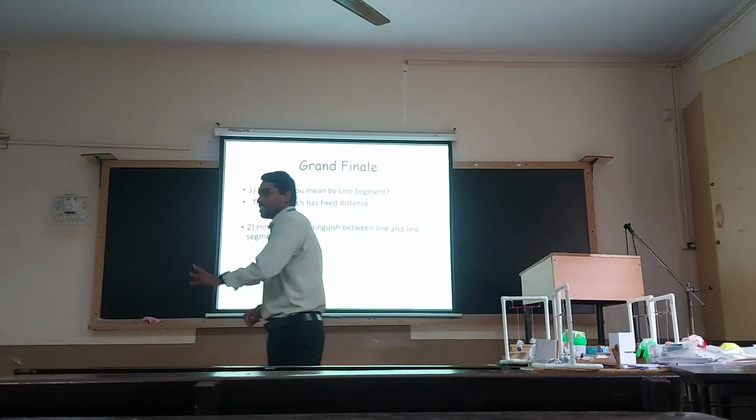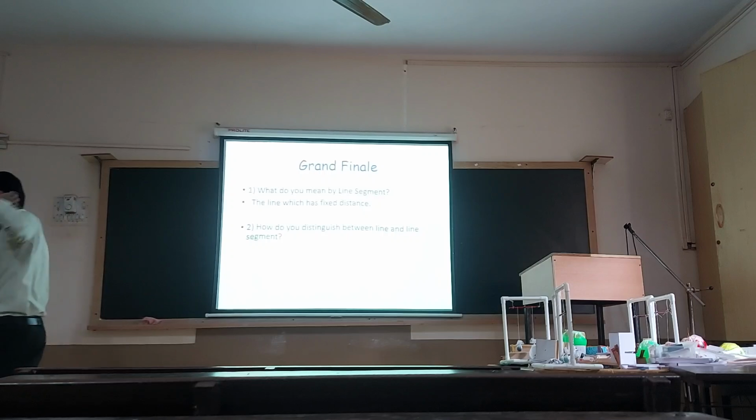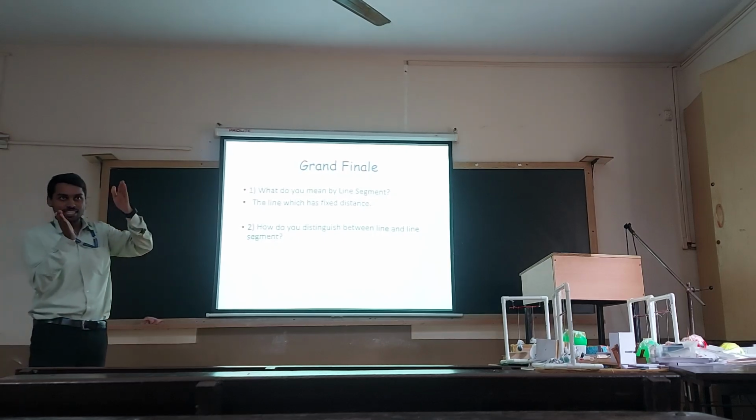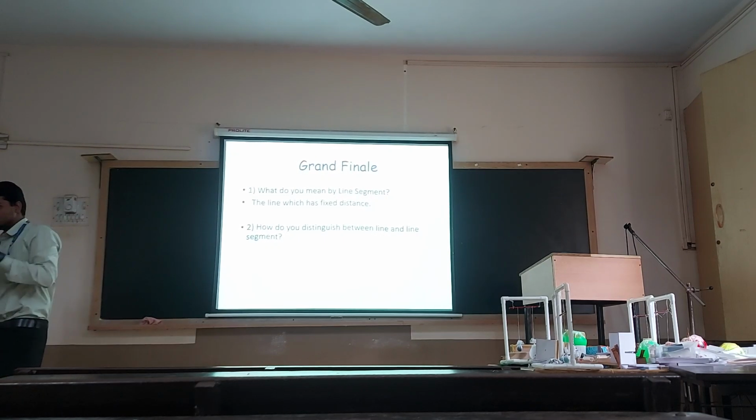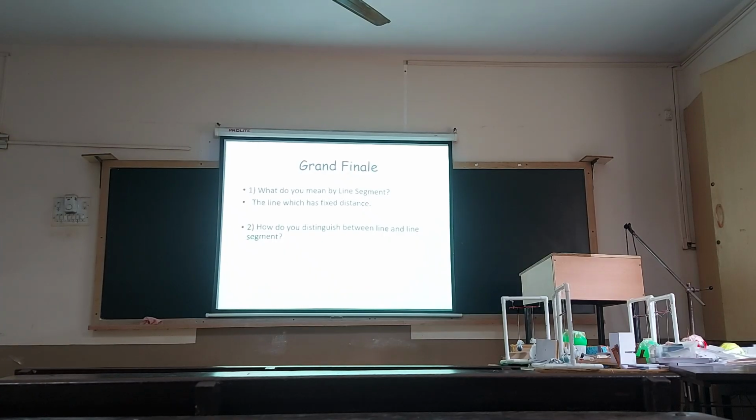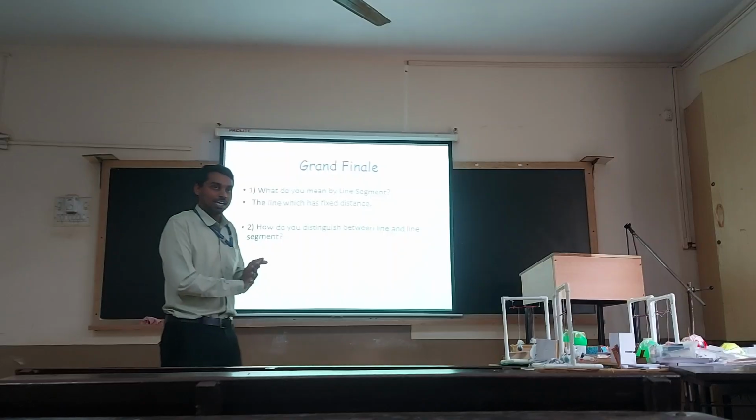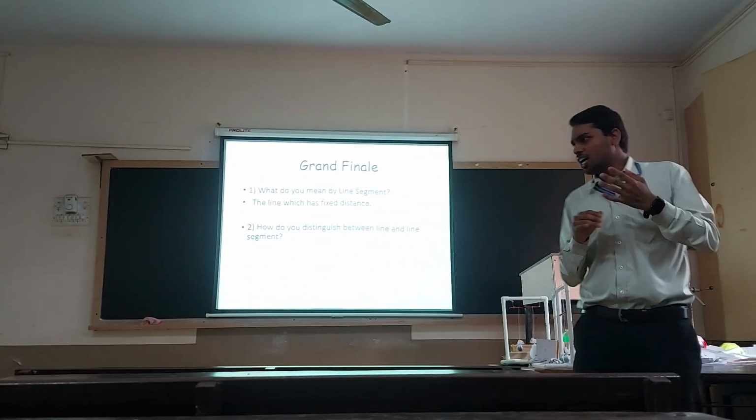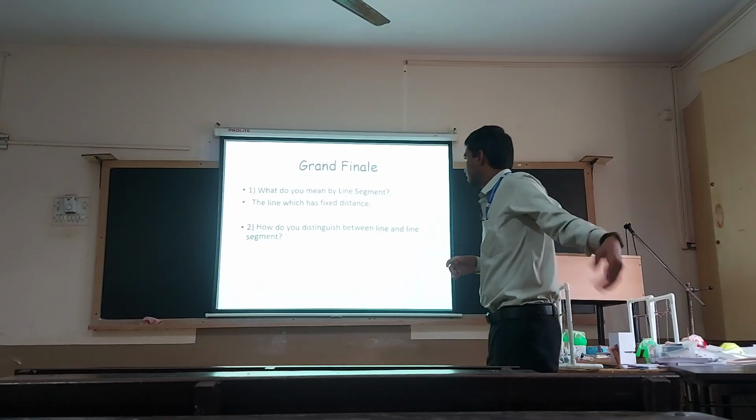How do you distinguish a line from a line segment? I gave an example of the slabs, the upper slab and the line on both sides. Fixed lines. Exactly. Very good. So, as you said, a line can be extended on both sides. It doesn't have any fixed length, whereas a line segment has got a particular fixed distance.